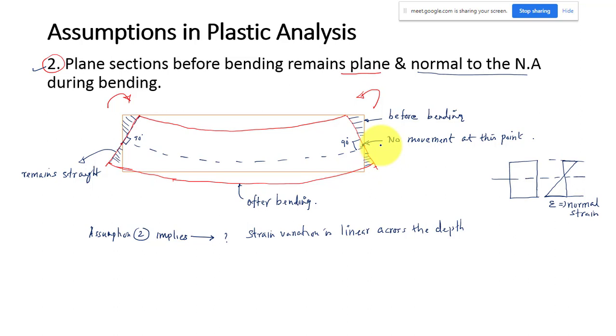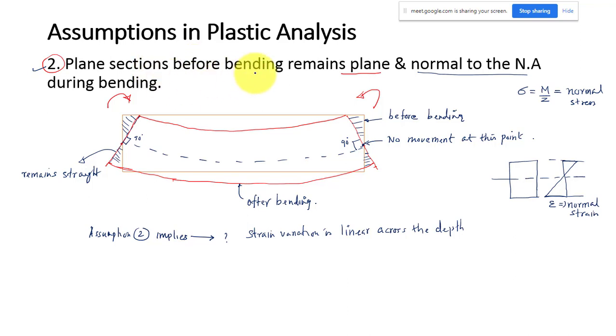Whatever stress we are finding in bending, stress equals M by Z, is nothing but your normal stress only. It acts perpendicular to the cross section of your beam. So the first implication is that the bending strain variation will be linear across the depth. And the second part is normal to the neutral axis during bending.